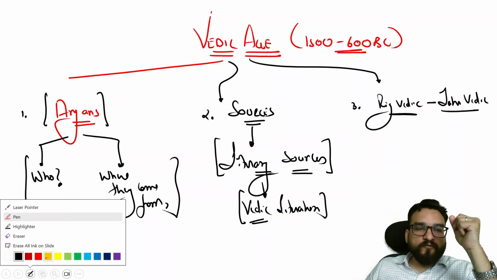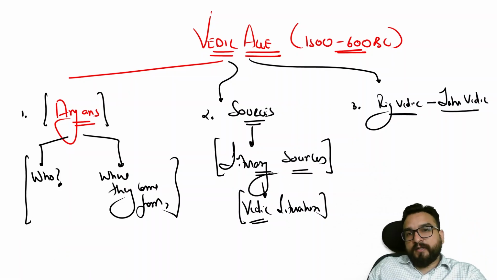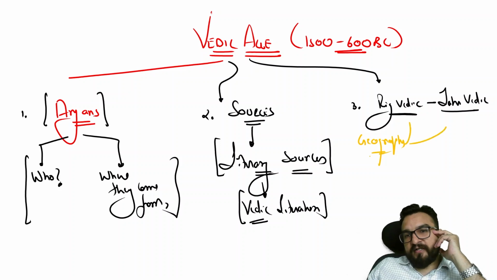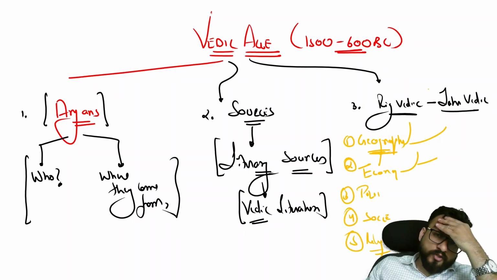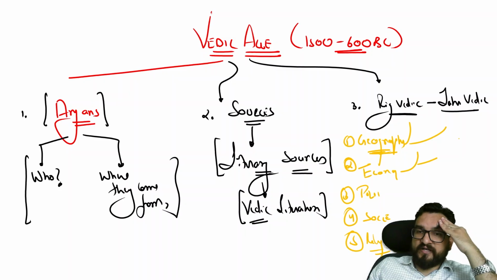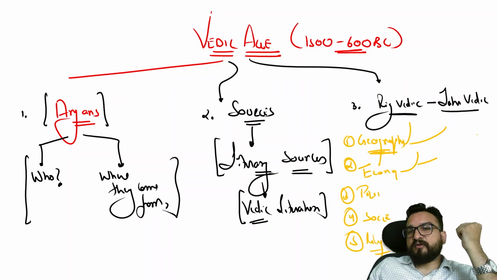And we understood it in the form of, just wait. Right, so over here I told you the transition in the form of, first of all, geography will change. So we will understand what was the geography of Rigvedic, and later when geography changes, you will find the economy changes. We will understand what was the economic aspect of both. When economy changes, polity changes. When polity changes, society changes. When society changes, automatically the culture and religion will be changing. So 1, 2, 3, 4, 5 things we have to focus upon of Rigvedic and later Vedic. We have to see how this transition happened, right?